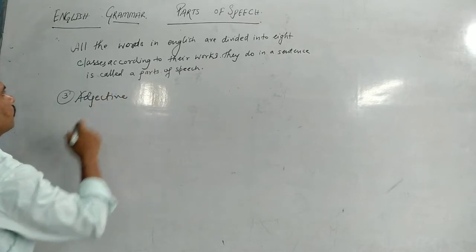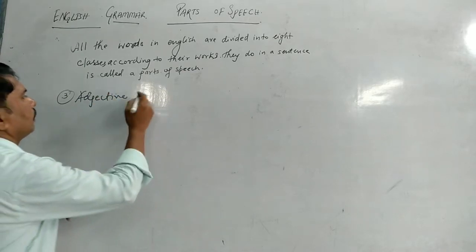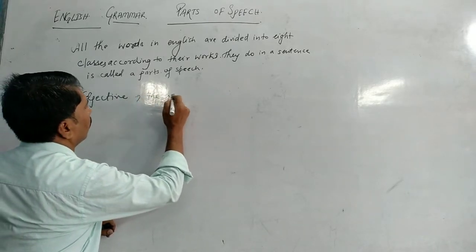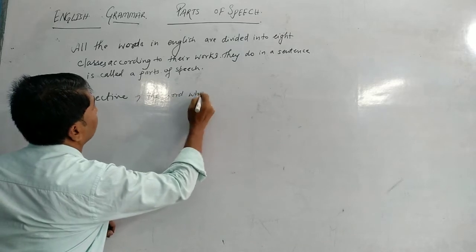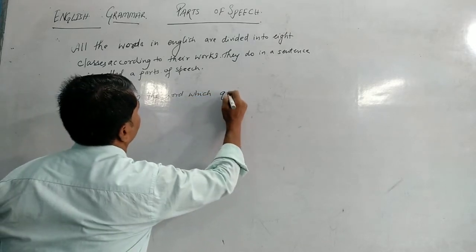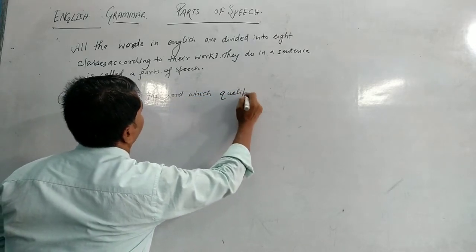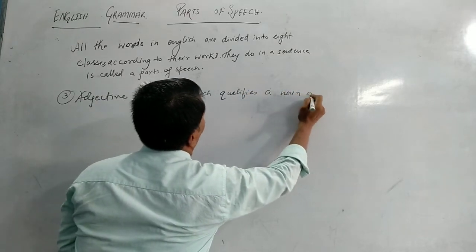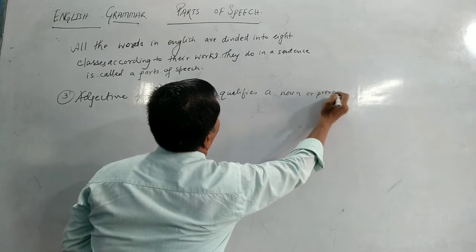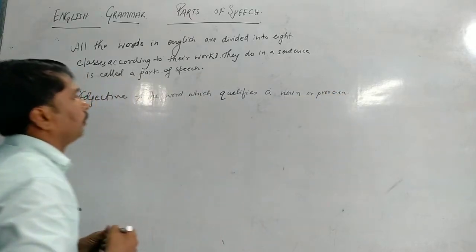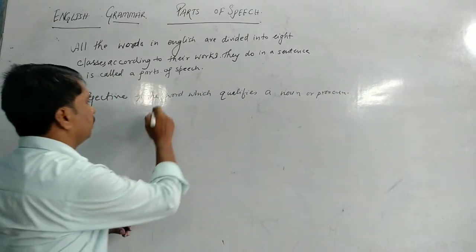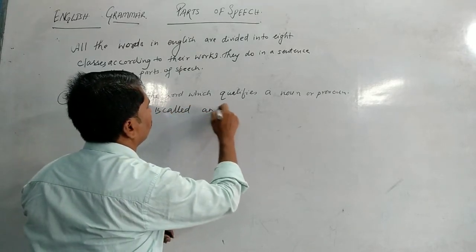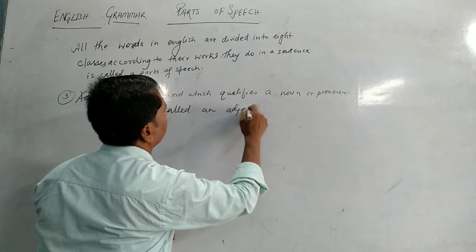Adjective. The word which qualifies a noun or pronoun is called an adjective.